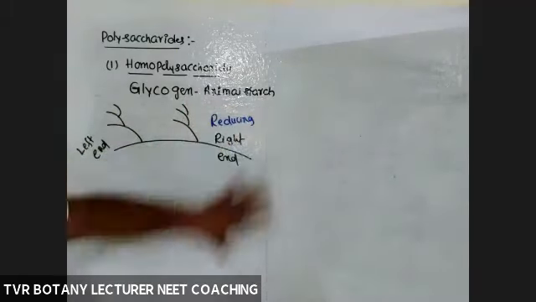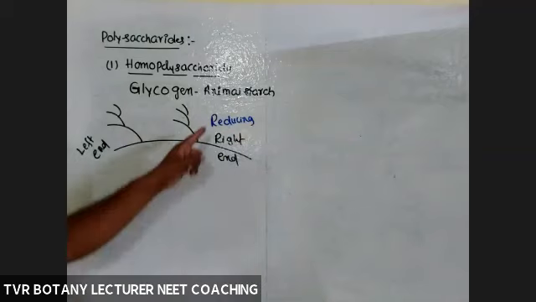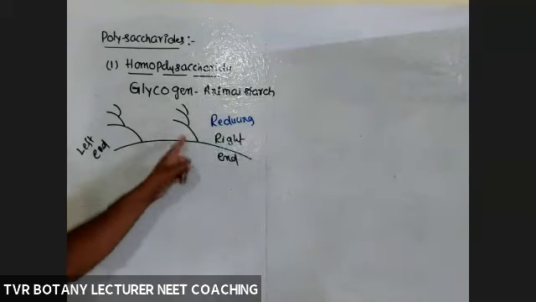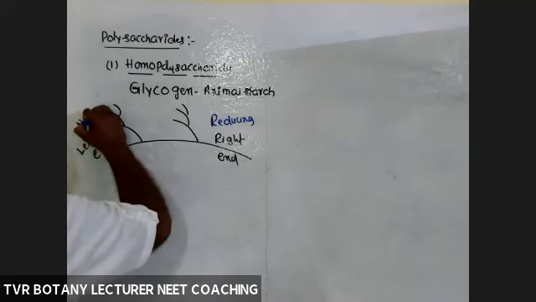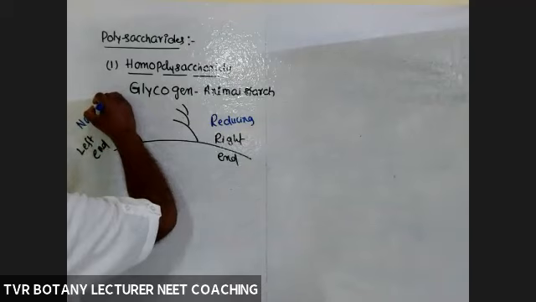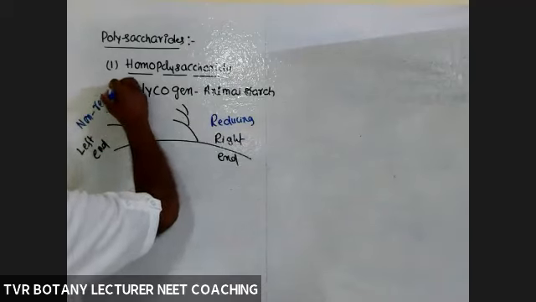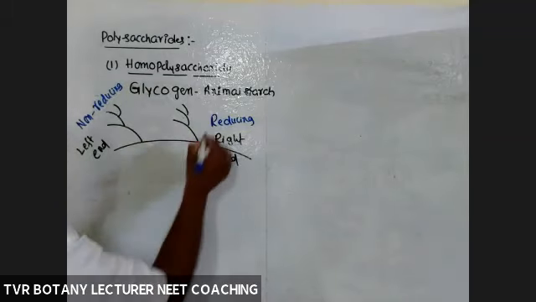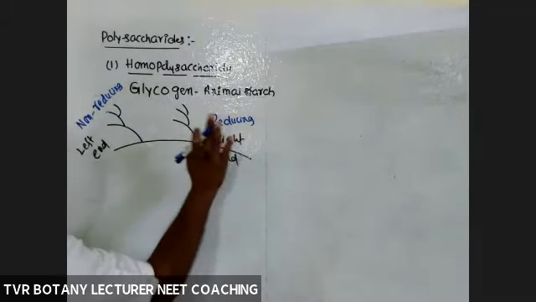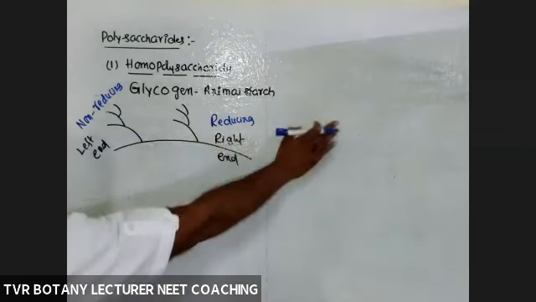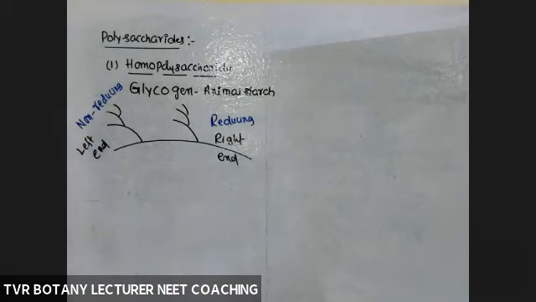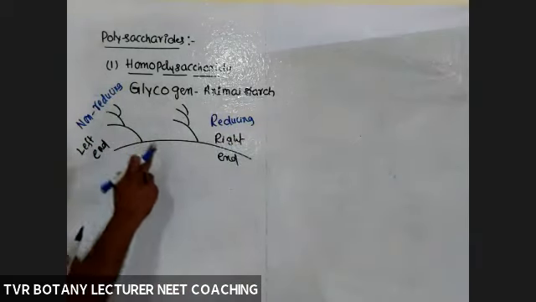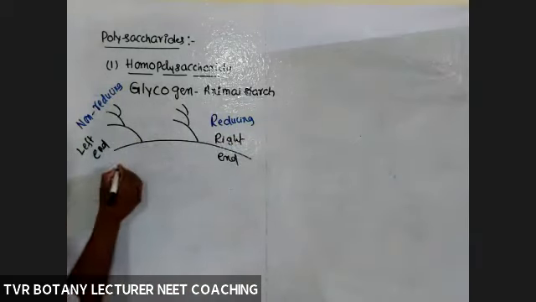Aldehyde is able to react with the so-called Fehling's reagent. You will study that Fehling's reagent in chemistry only, not here. The left-hand end is non-reducing, not able to give any reaction with Fehling's reagent. So this part is very, very important. They will ask you, out of botany, right end is reducing or non-reducing, left end reducing or non-reducing, not more than that. So it is a branched chain of homopolymer.